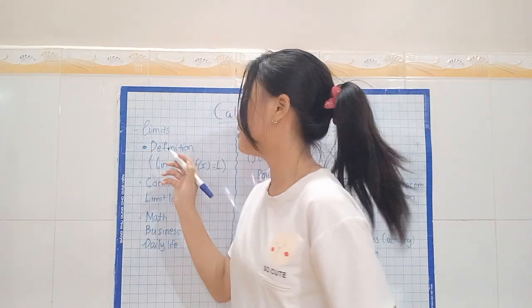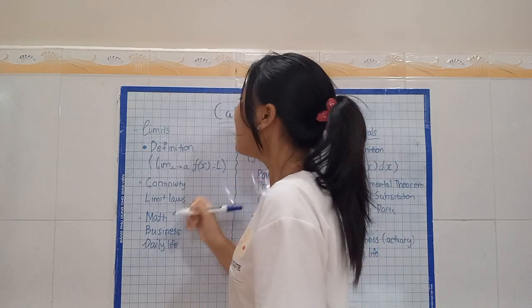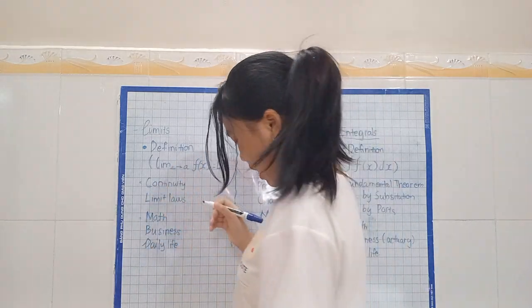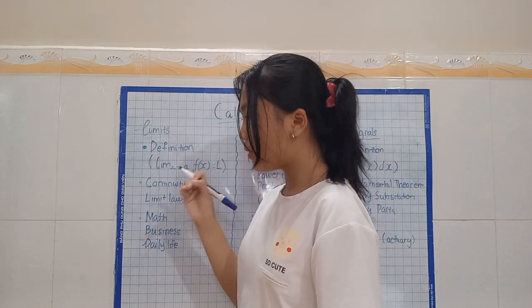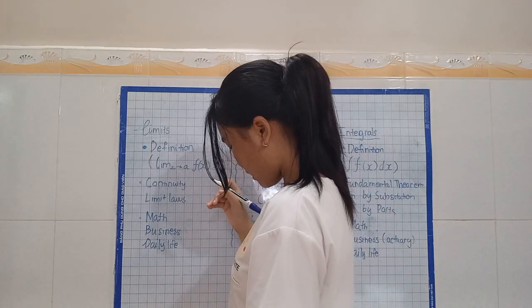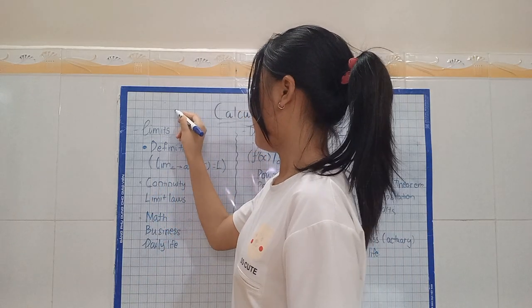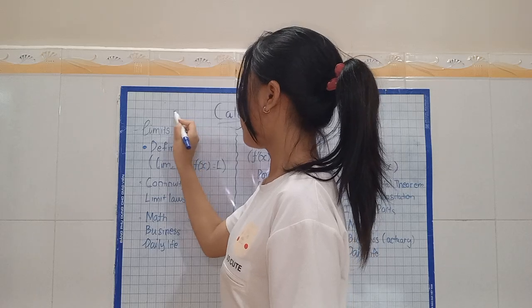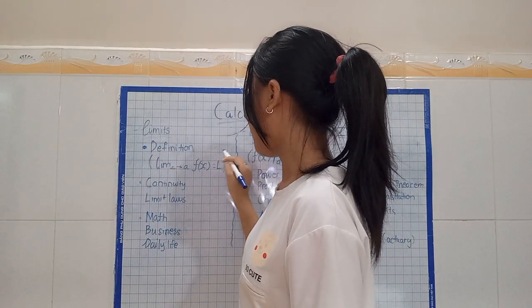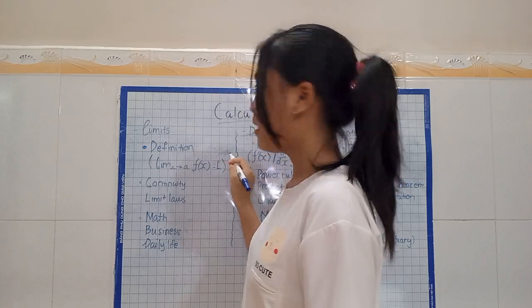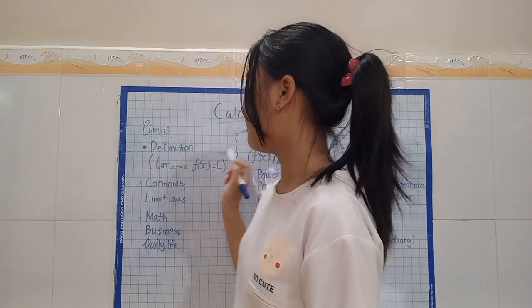As you've heard the name, you probably understand what a limit is, right? Basically, a limit is the value that a function or a sequence approaches as the input or index approaches some value. So the limit is something you can't overpass. That is basically the definition of a limit.